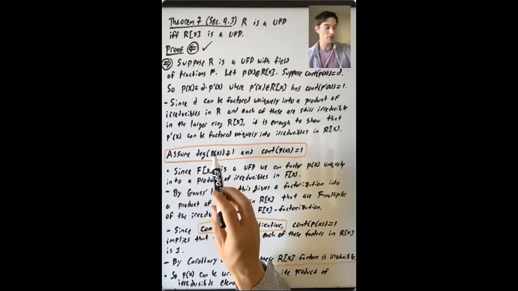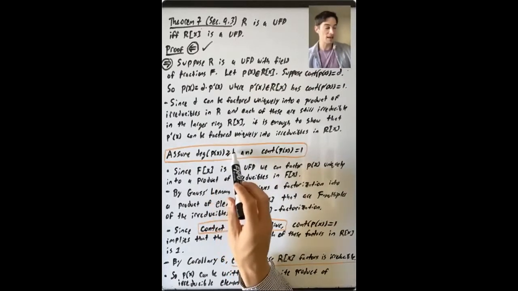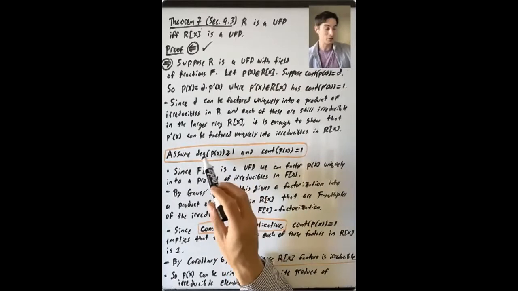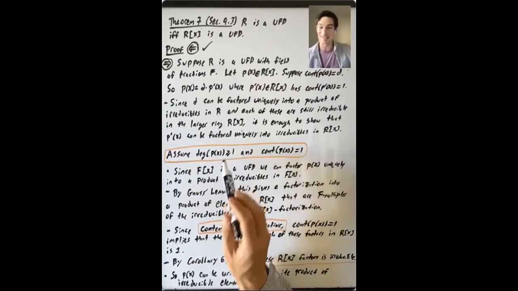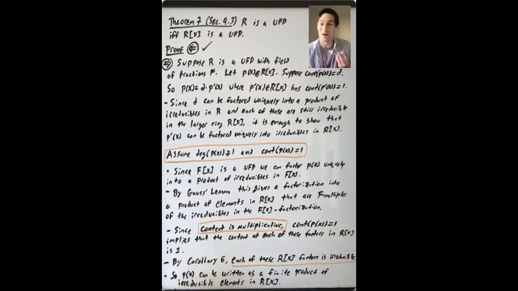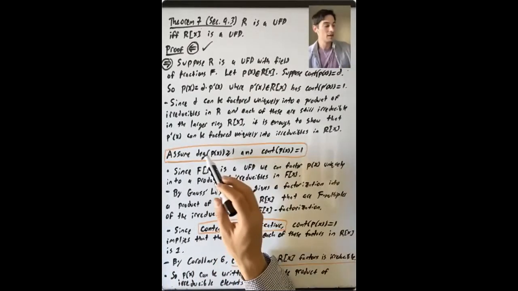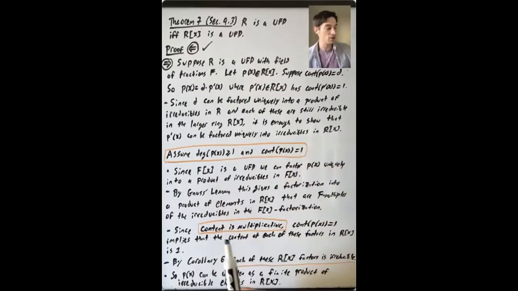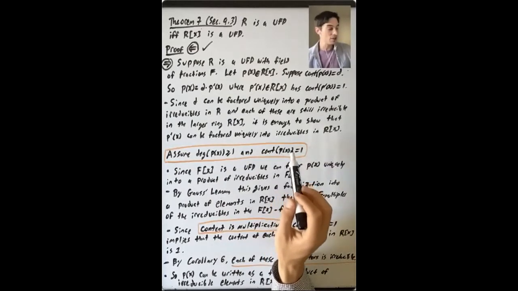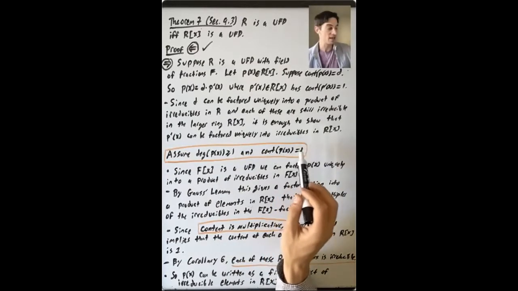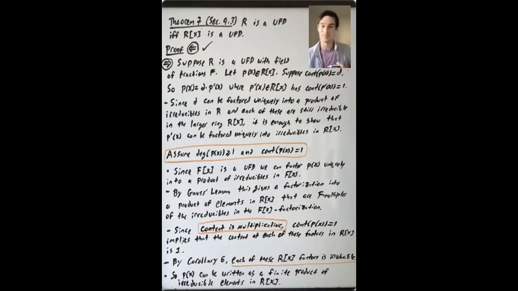We're just going to assume that the degree of P(x) is greater than or equal to 1, that this really is an element of R[X] that's not secretly some element of the ring R living in R[X] as a polynomial of degree 0. So the degree is greater than or equal to 1, and the GCD of the coefficients of P(x) is 1, that the content of this polynomial is 1. OK.